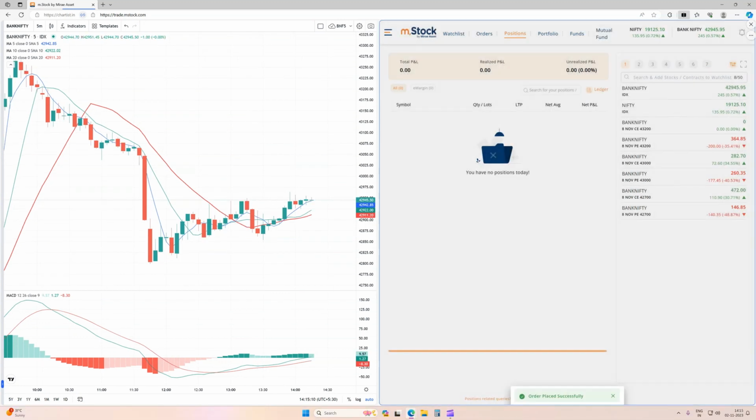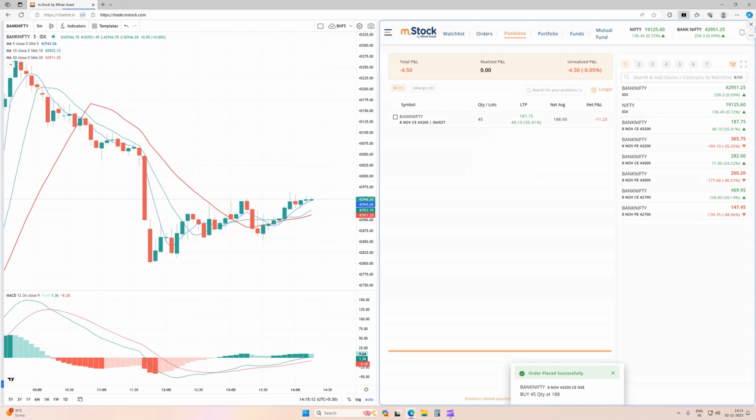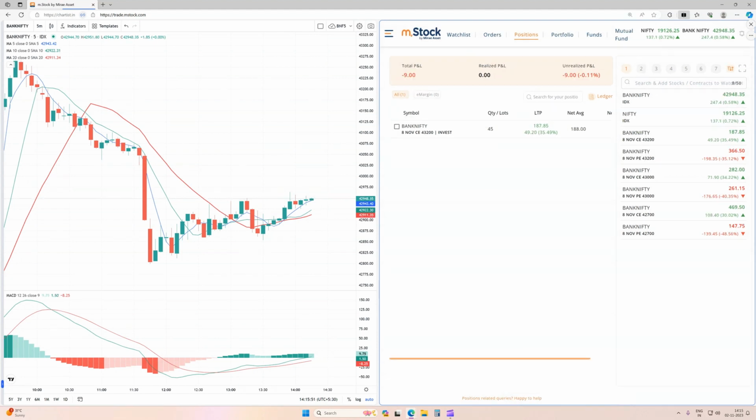42,950. Let's place the order at 188. Okay, so our order is processed. We'll see how Bank Nifty shows the movement. Suppose Bank Nifty tries to test the 43,000 or 43,025 level, we will get 10 to 15%, that is say around 20 to 25 points in this trade.